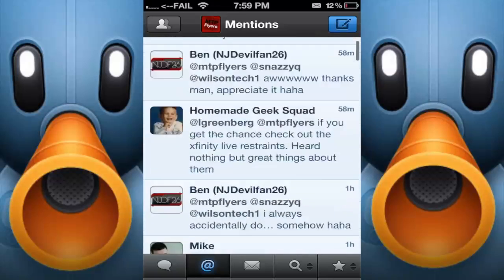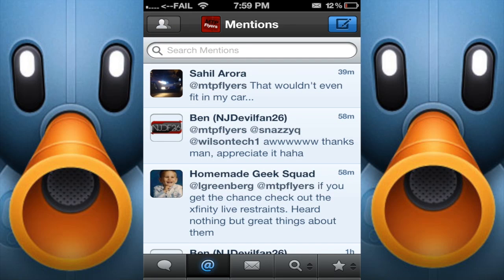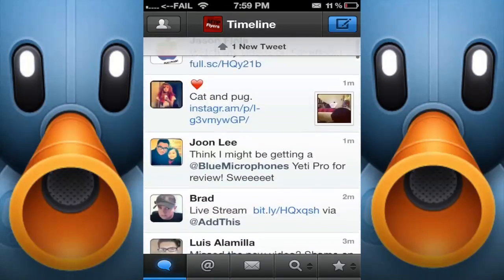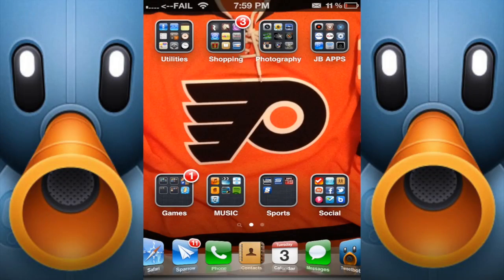So that is my general look at TweetBot, and I'm sure there are going to be things that I forgot about when I was doing this, but that's it for me on TweetBot, guys. I hope you enjoy it. People may be asking how much.